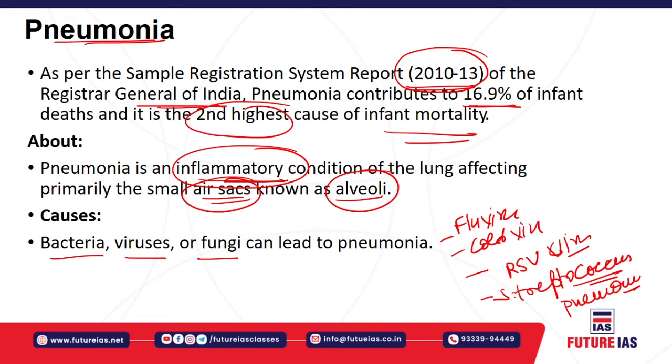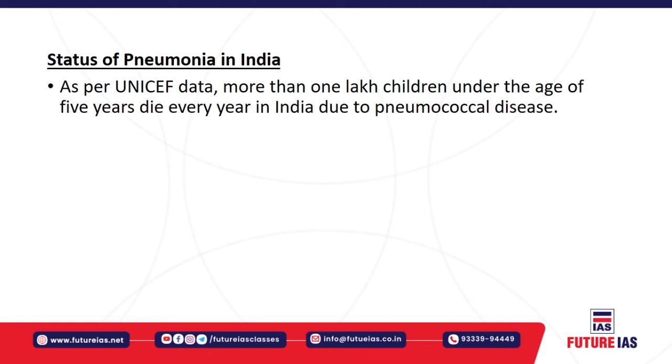Now let us understand about the status of pneumonia in our country. As per UNICEF data, more than 1 lakh children under the age of 5 years die every year due to pneumococcal disease.